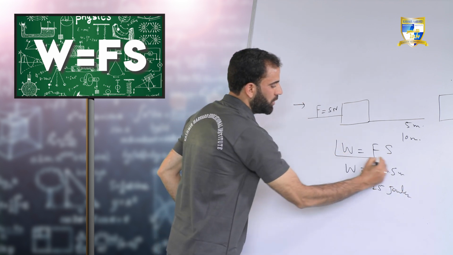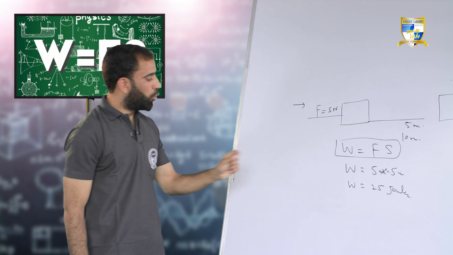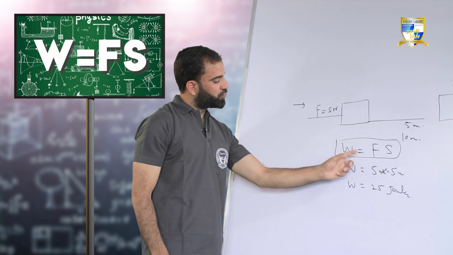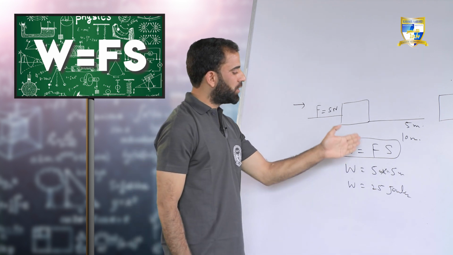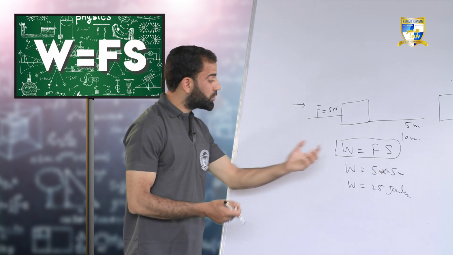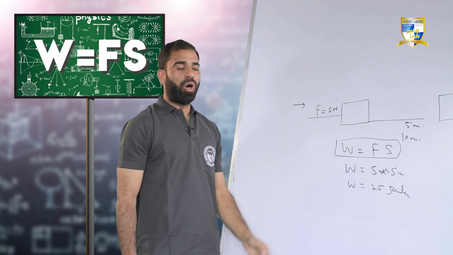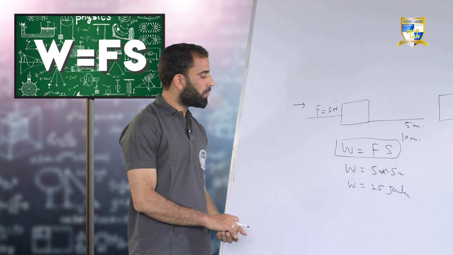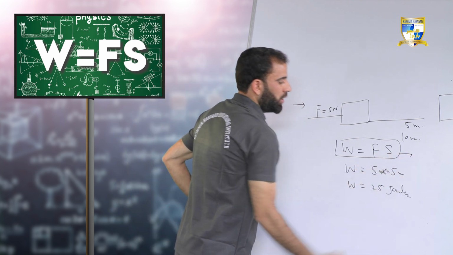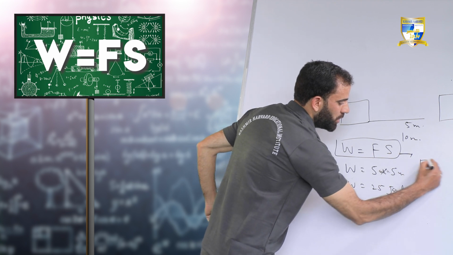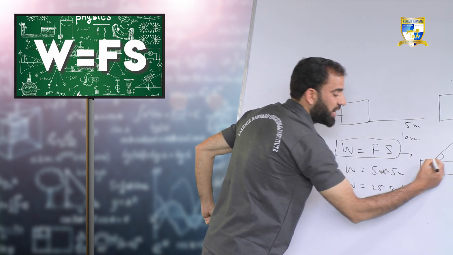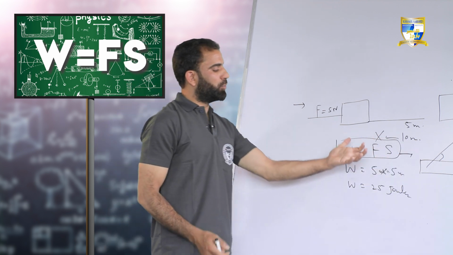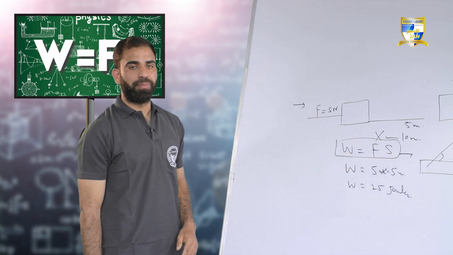So by using this formula, we are going to calculate work done both in case of positive work and in case of negative work. You must remember, this formula is only used when we calculate positive work and negative work, when force and displacement are acting in the same direction or in opposite directions. Sometimes we may be applying a force at some angle, then this formula is not going to be used here. We will use another formula, which we are going to discuss in the next lecture.